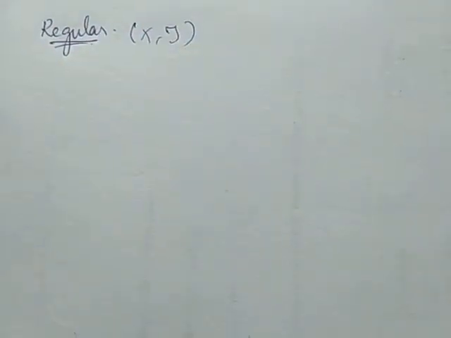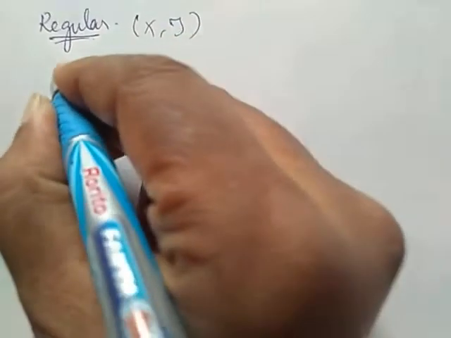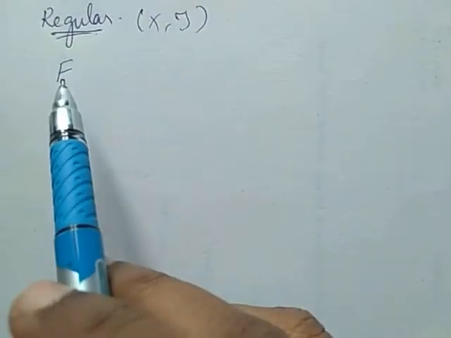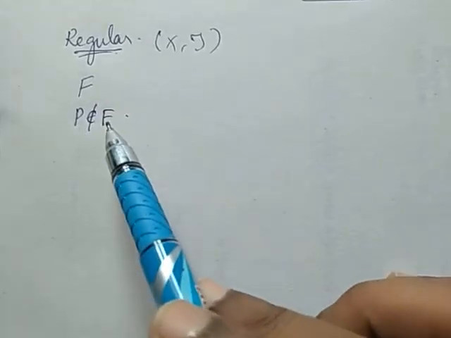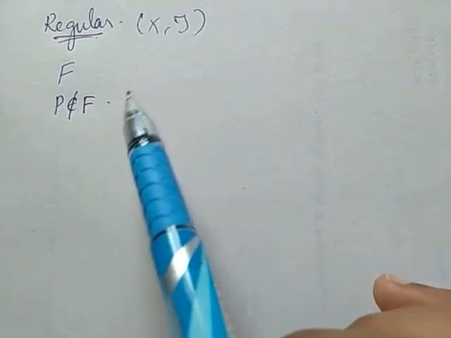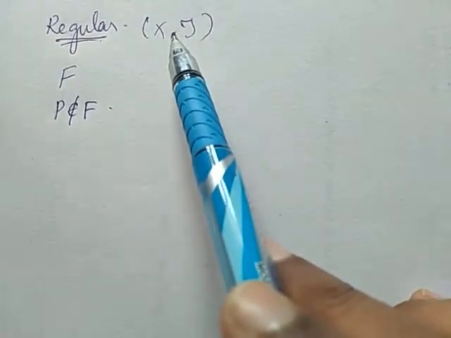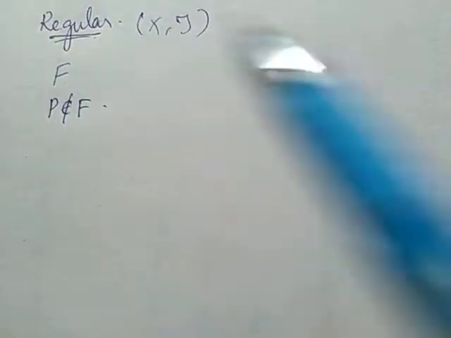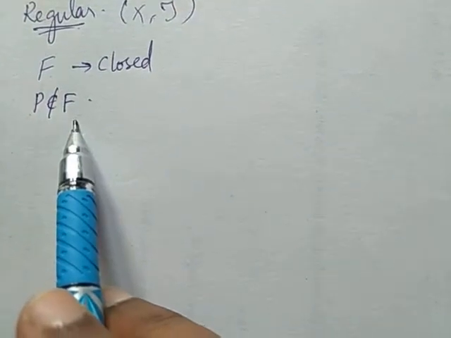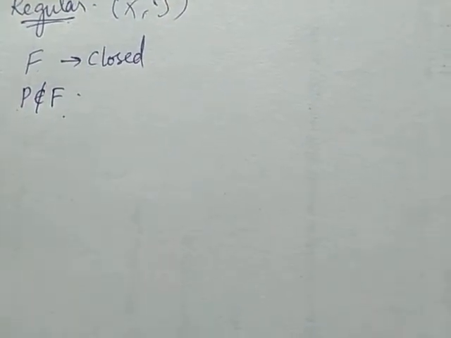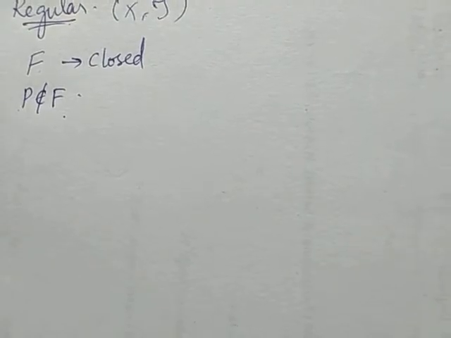If it is a regular space, for every closed set, I am taking F as a closed set and a point P which does not belong to F. Means P belongs to X but P does not belong to F. So in a topological space (X, tau), I am considering a closed set F and a point which does not belong to F. Then there should exist two disjoint open sets.